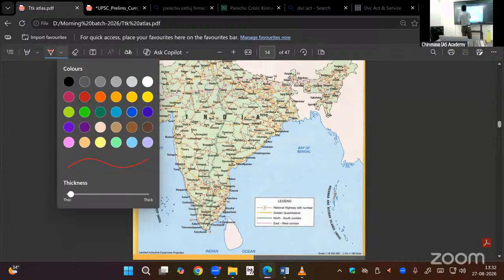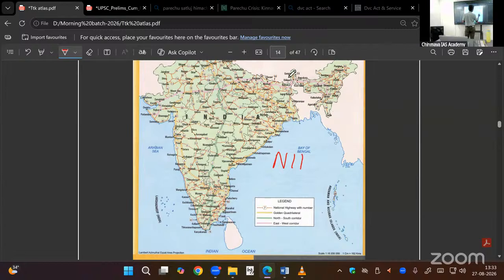NHAI, National Highway Development Program, NHDP. I have the India book also with me. In that they have mentioned 2 laning of the roads, a very old scheme.